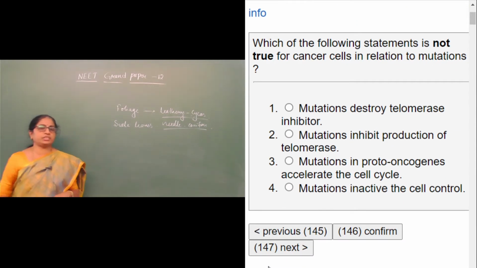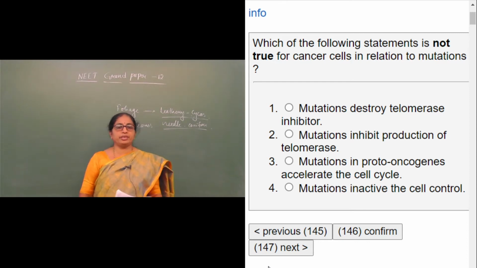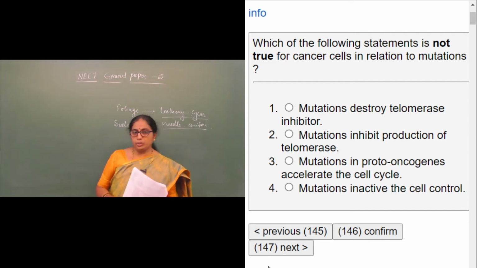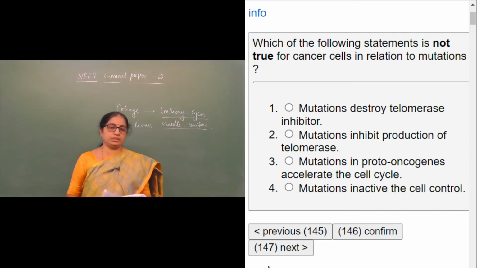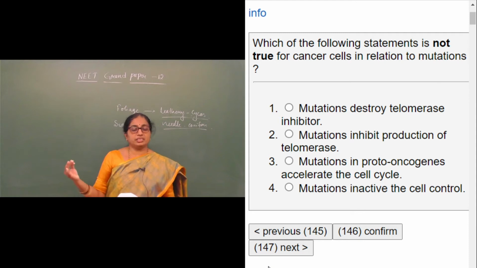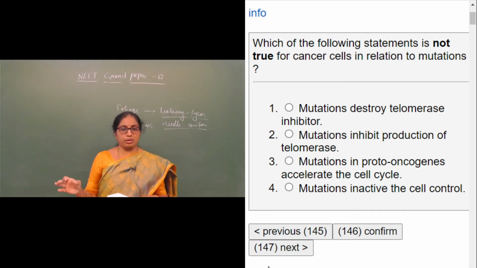Which of the following statements is not true for cancer cells in relation to mutations? We know that due to mutations, normal body cells can be converted into cancer cells. And something related to mutations is given in four important statements. We need to check out which is wrong.